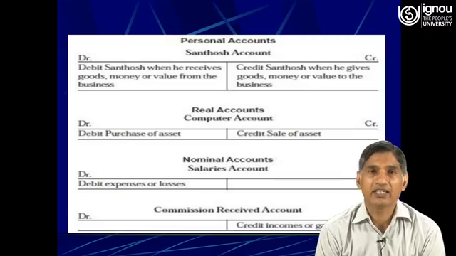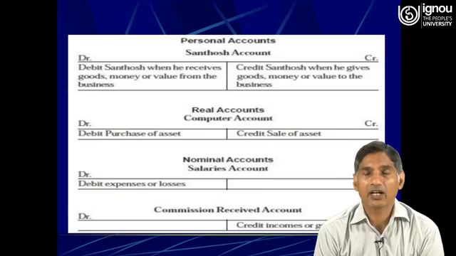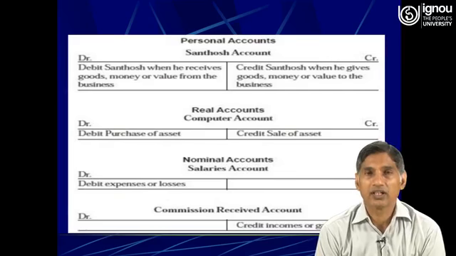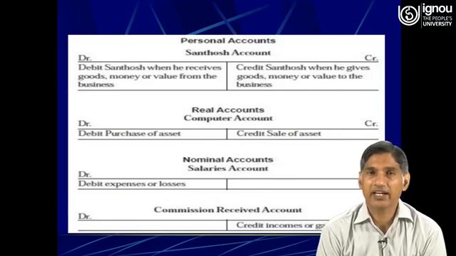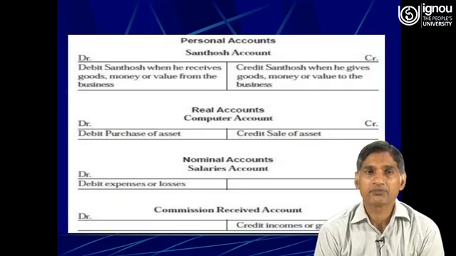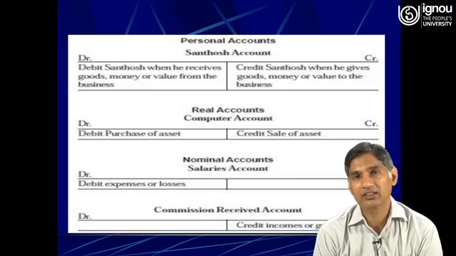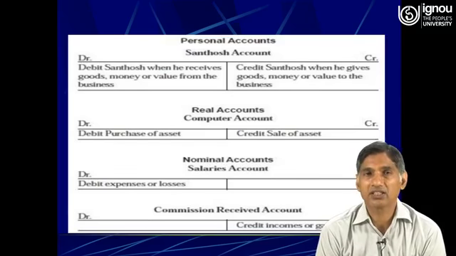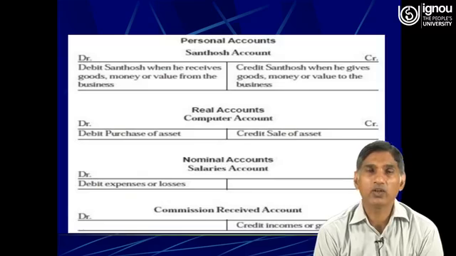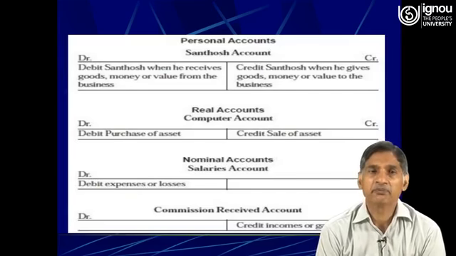Well friends, as I have discussed with you, in nominal accounts, accounts related to expenses and losses and accounts related to revenue and gains are recorded. So the accounts which are related to expenses and losses will have only a debit balance. Therefore, such transactions are recorded only in the debit side of that particular expense.